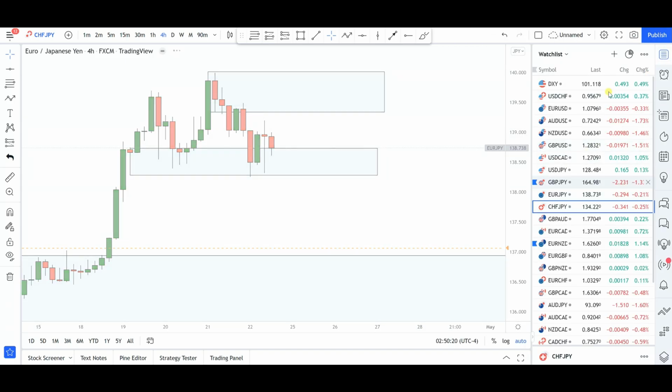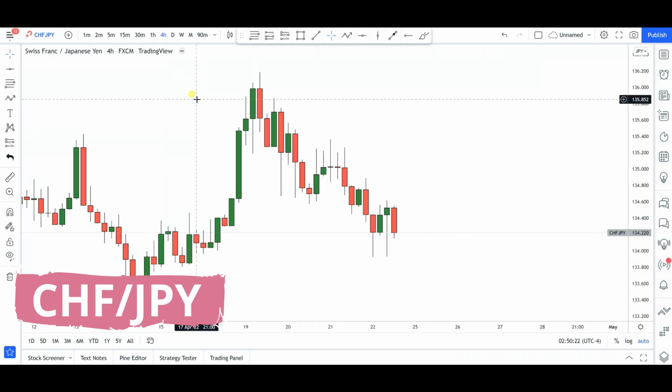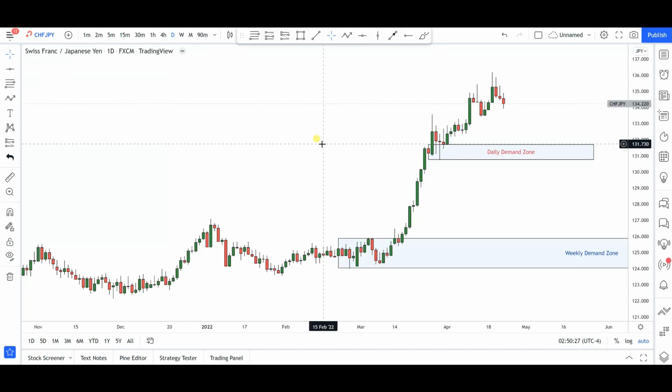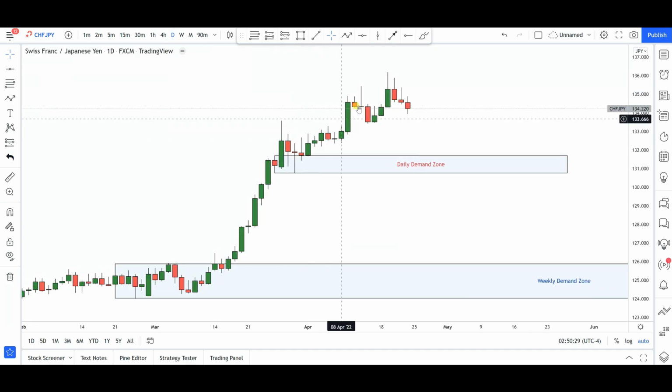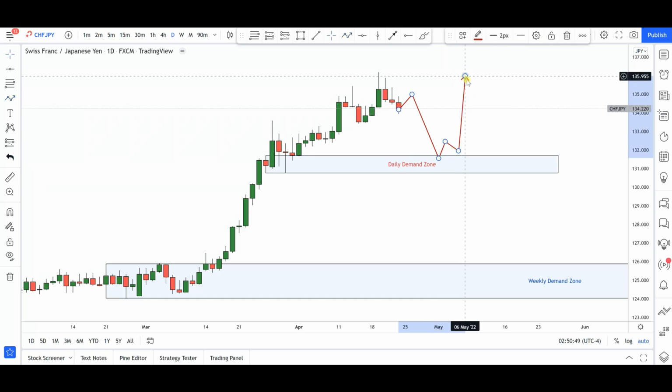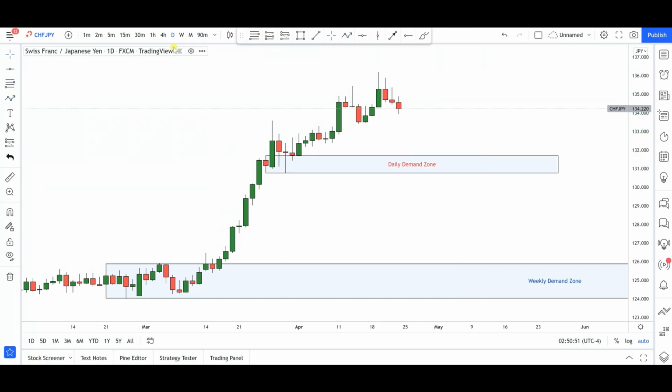Next up is going to be Swiss francs and Japanese yen. Now, Swiss franc Japanese yen is actually now looking more bearish than bullish. If we take a look at the daily time frame, just look at this ugly price action here. In my opinion, what I would love to see is for price to dip into this particular demand zone area that we have mapped out on the daily, just like in the case of other yen crosses. And if that happens anywhere from here right around 131.00 or even 131.50 areas, if we get a bounce to the upside, I'll be looking for an opportunity to go long for further continuations to the upside.